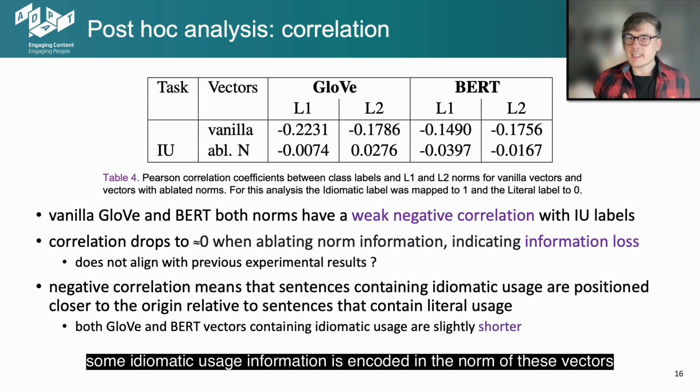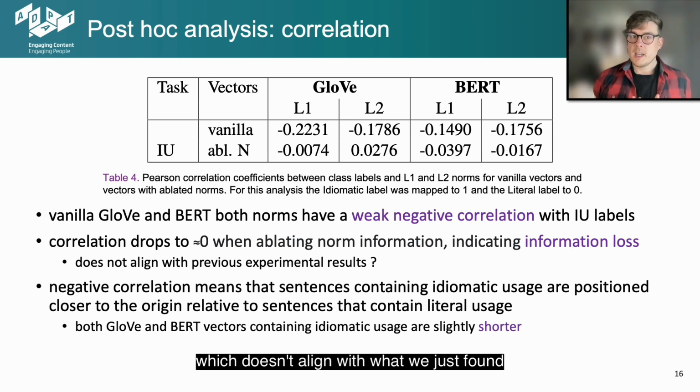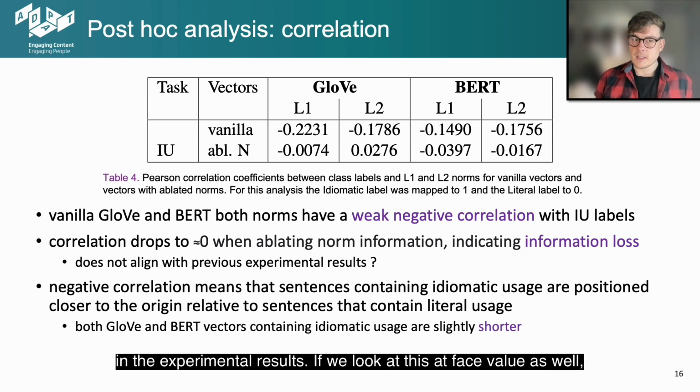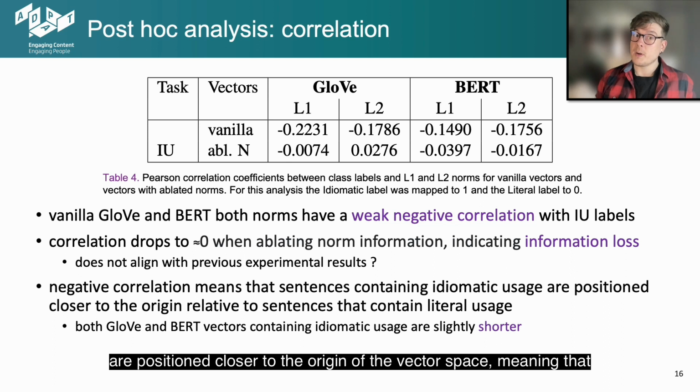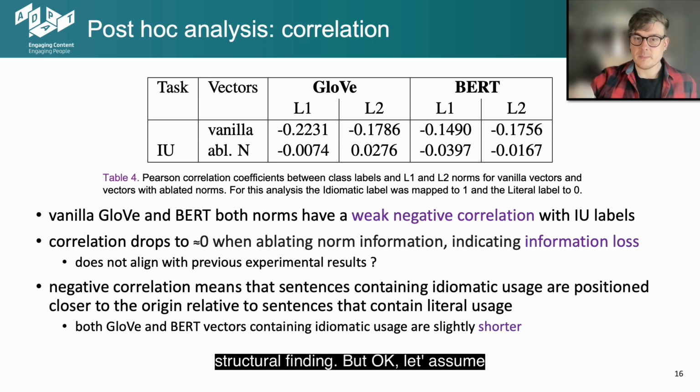So this hints that some idiomatic usage information is encoded in the norm of these vectors, which doesn't align with what we just found in the experimental results. If we look at this at face value as well, we can see that this negative correlation means that sentences containing idiomatic usage are positioned closer to the origin of the vector space, meaning that idiomatic vectors are slightly shorter, which is an interesting structural finding.